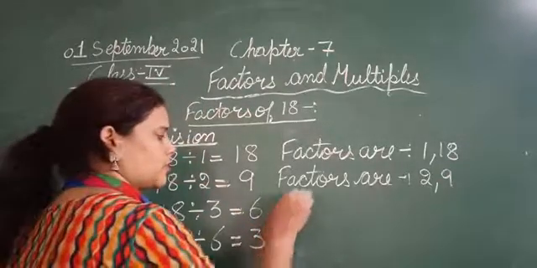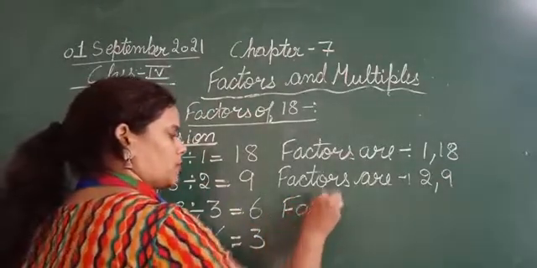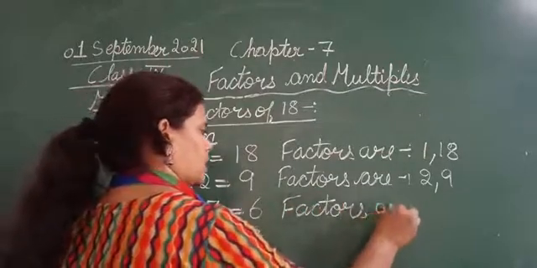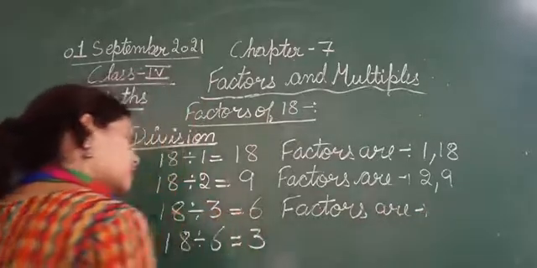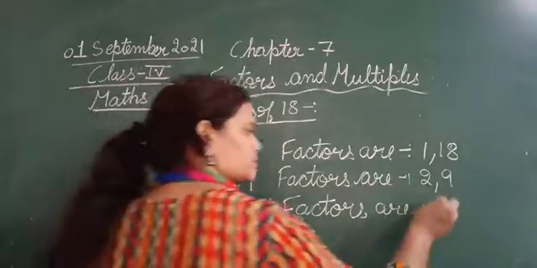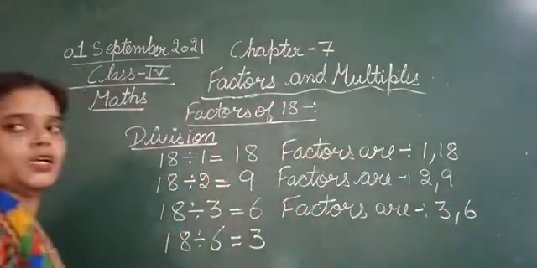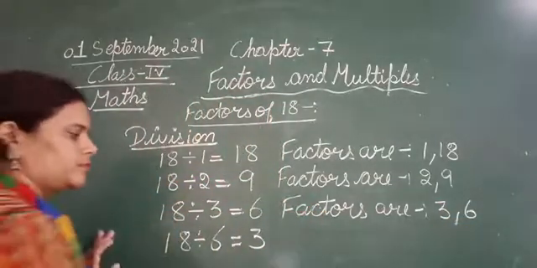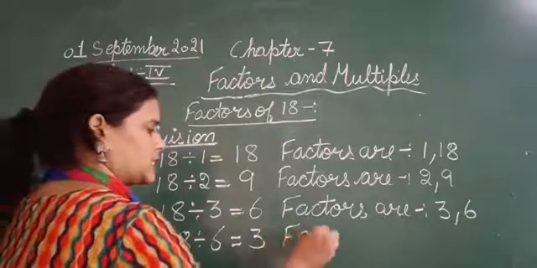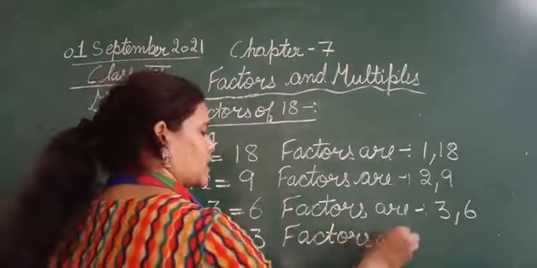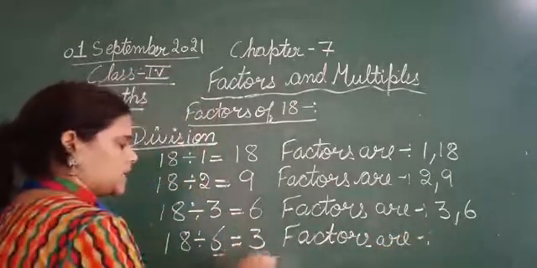Next, the third one, the factors are 3 and 6. Okay, fourth, the factors are 6 and 3.